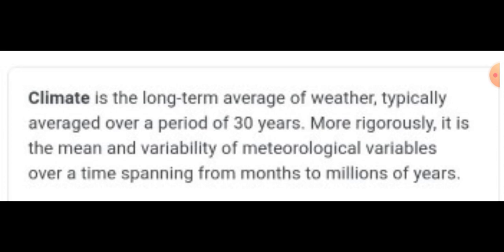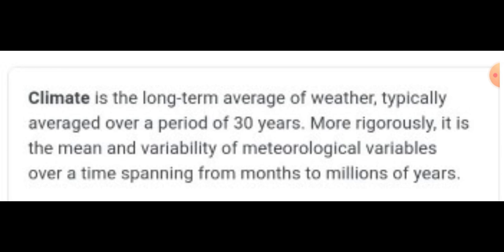Climate is the average weather in a place over many years.